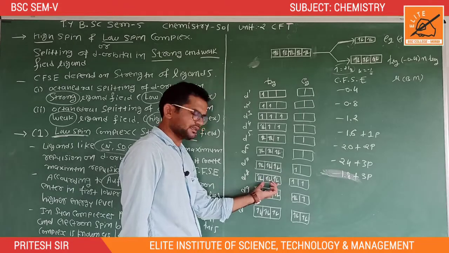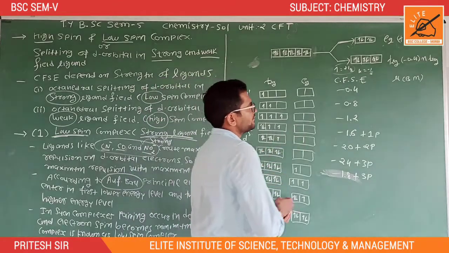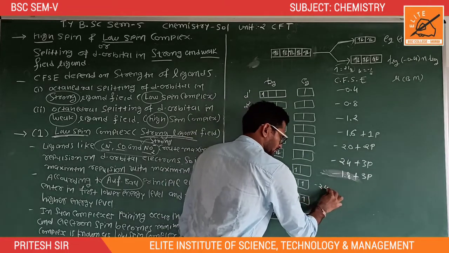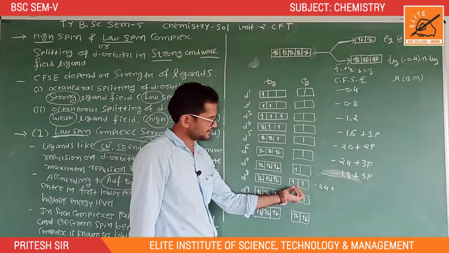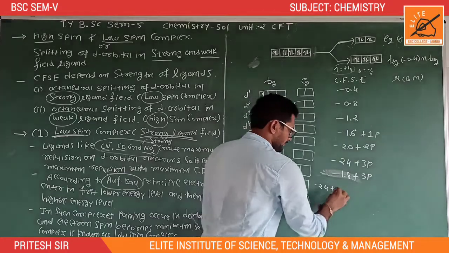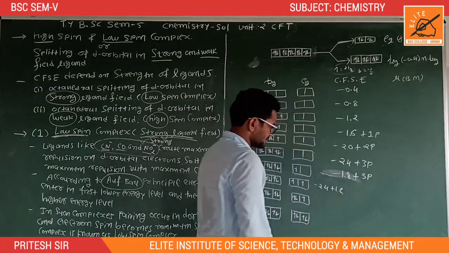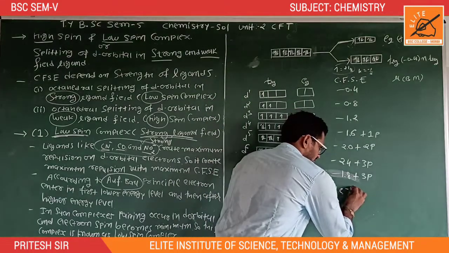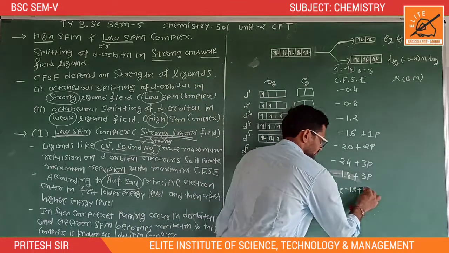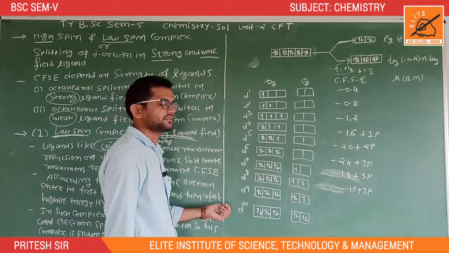Now d8 means here 6 electrons are present in t2g: minus 0.4 into 6 is equal to minus 2.4, plus 2 electrons are present in eg. For 1 electron the contribution is 0.6, so for 2 electrons 1.2. It means for d8 the value of CFSE is equal to minus 1.2 plus pairing energy 3P. So this is the basic calculation of CFSE. CFSE is crystal field stabilization energy.